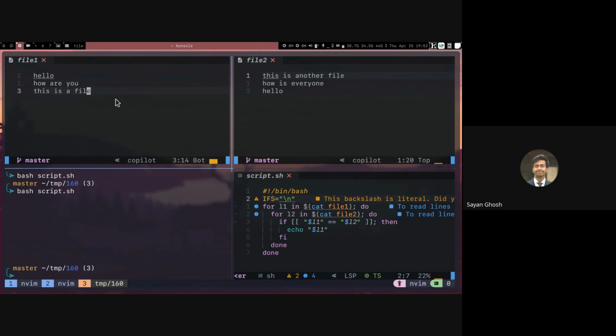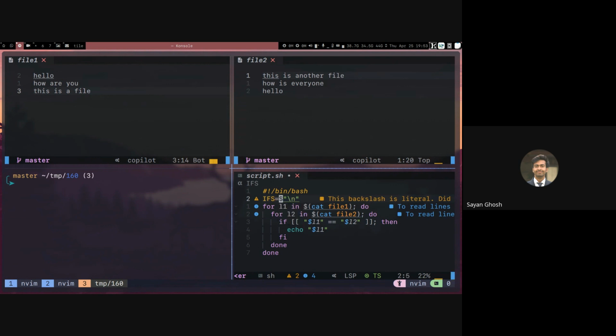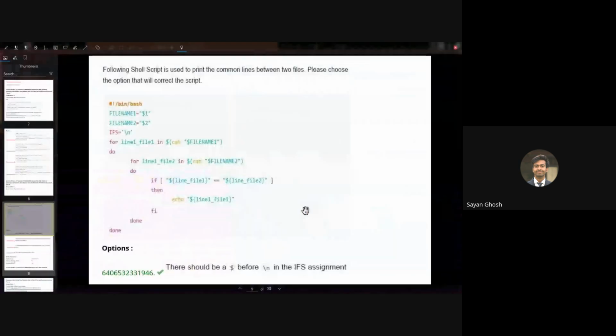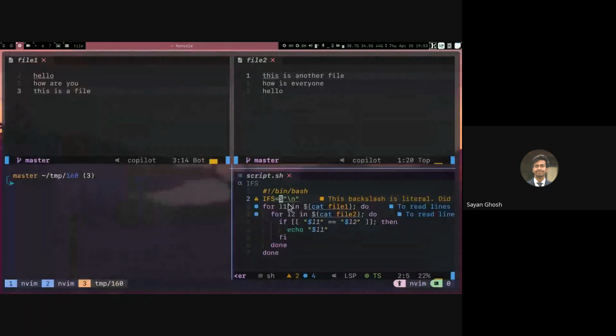So there are two ways to do this. Either you can actually put the new line character, which may or may not be supported, or you can use ANSI escaping. Usually when we are escaping something in a string, we use the backslash. But in bash, if you want such an escaped thing to actually be escaped and not literal, you also have to put a dollar before that. If you put a dollar before that, then it will treat it as an escaped string. So now if you run this, why is this still not working?